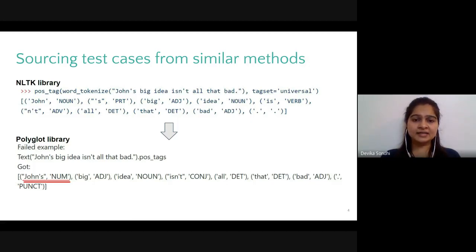But what we observe is that the output is different. In fact, the word Johns, which was split into two tokens by the NLTK tagger, and it was tagged as John with a noun, while Polyglot's tagger assigned Johns as a single token and tagged it as a numeral, which is clearly unexpected. So it turns out that Polyglot's tagger does not handle possessives well. So we see how utilizing test suites sourced from other libraries can highlight bugs.